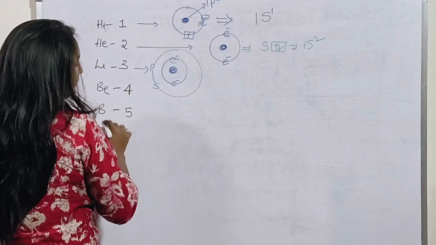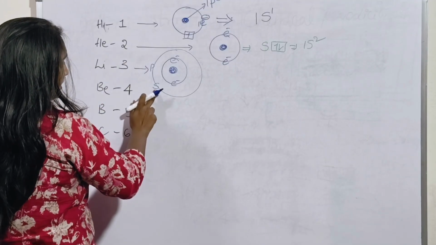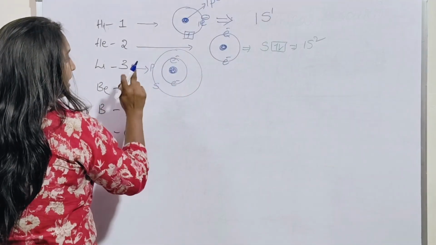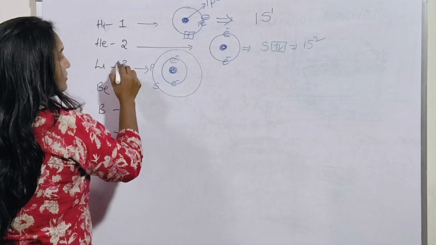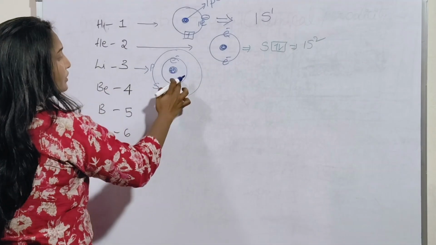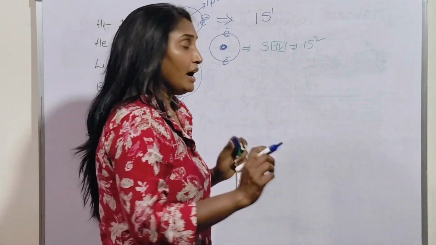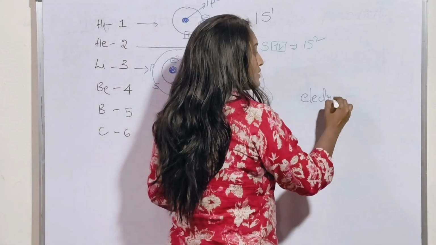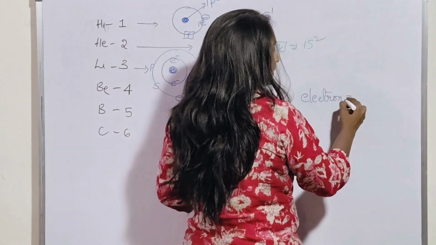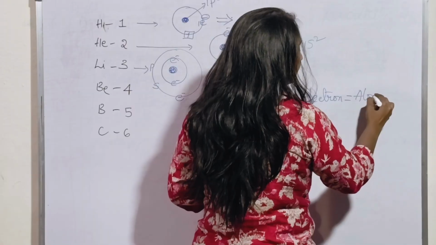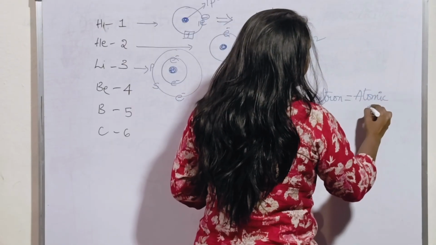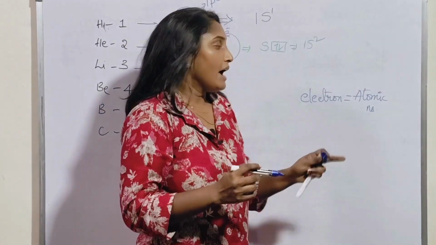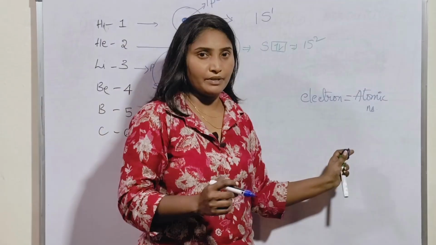According to s, we have 2 electrons, and according to p, what is the number? 3. Therefore 1, 2, 3. I forgot to tell you one thing: the electron number is equal to the atomic number.